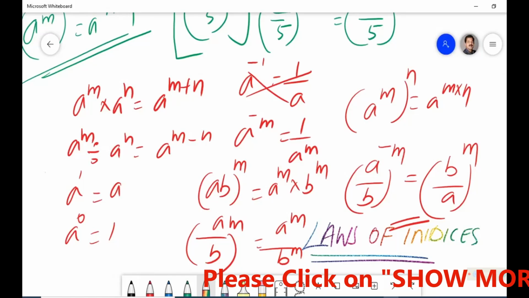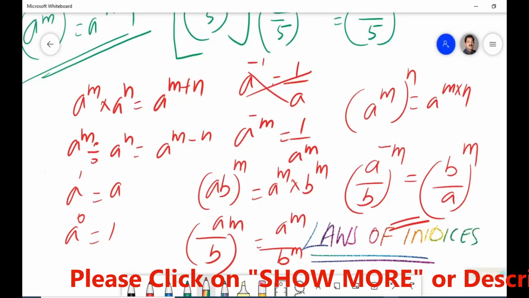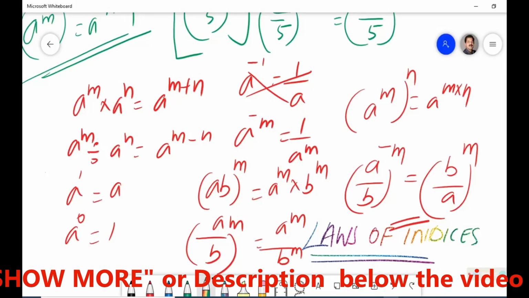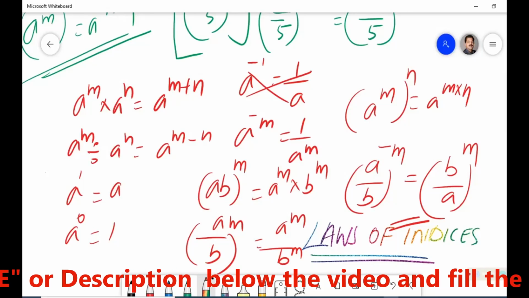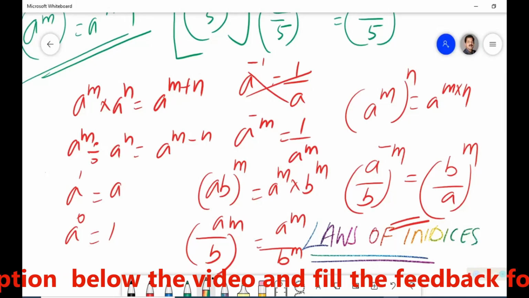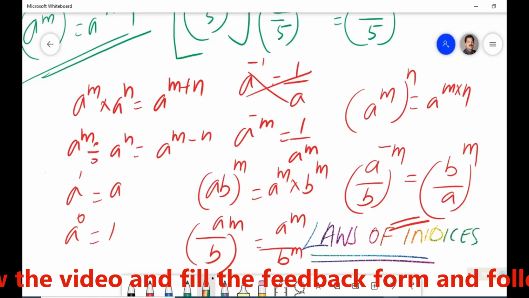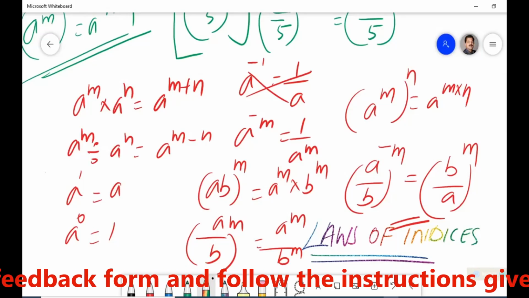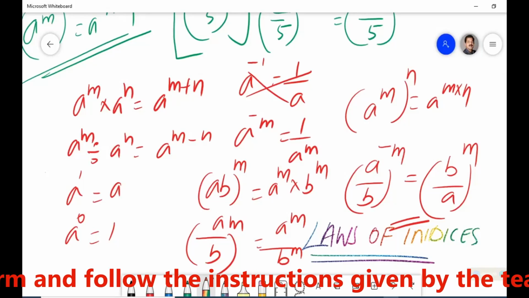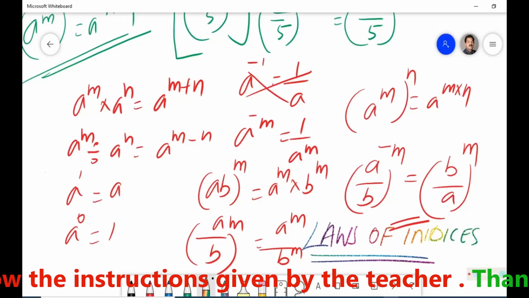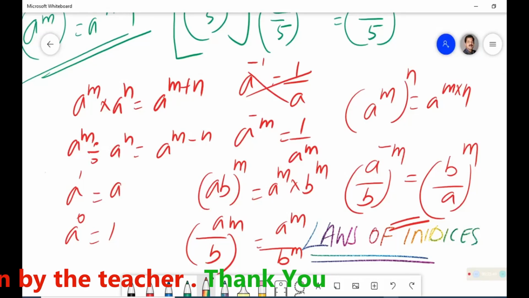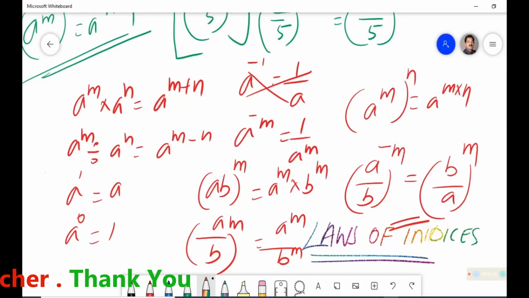So my dear students, the topic is such that it starts and ends here almost, and you have 2 exercises to do. Exercise means you have to do it yourself, it is a matter of self-study, but before that you will thoroughly understand the laws and go through the examples given. Some tricky situations are there that you will also try to understand, and you will do the exercise yourself without looking into the guide, without looking at any other source on the internet, or without asking anybody. If you go wrong, you will find out yourself where you went wrong, and you will become smart enough and an expert. Okay, thank you.